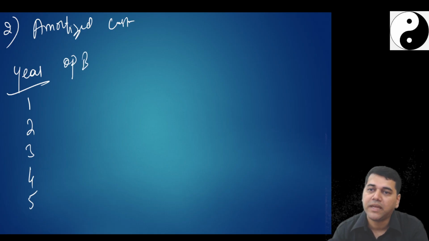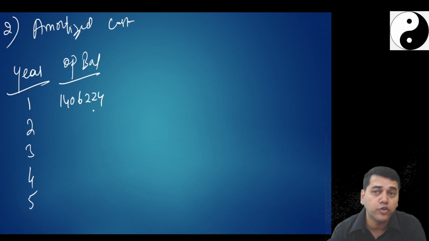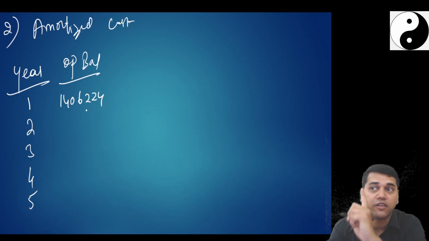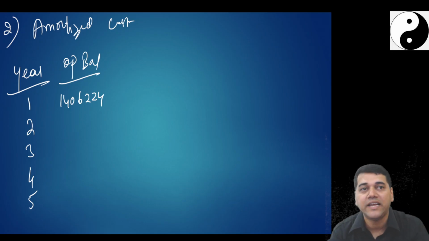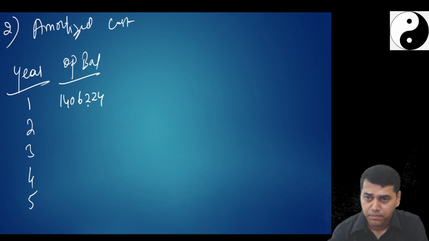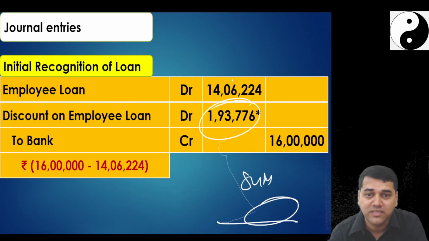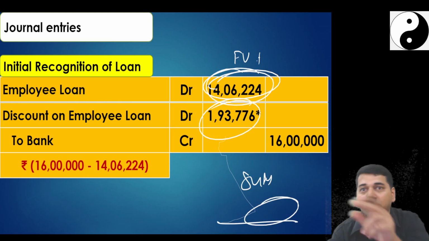Then comes the opening balance straight away. What is my opening balance here? 14,06,224. Where did you get this number? From the initial recognition entry. That's why we passed that entry, so that we have got clarity. Otherwise, I may end up writing some other number there. This should always be this number. Initial fair value, subject to your transaction cost accounting.